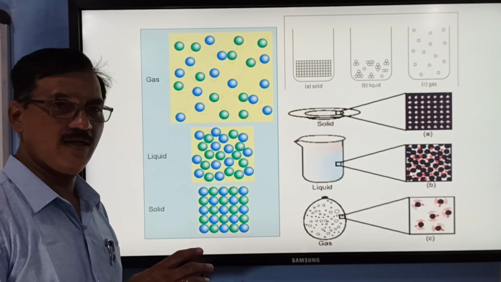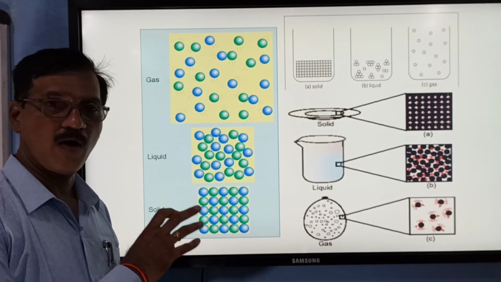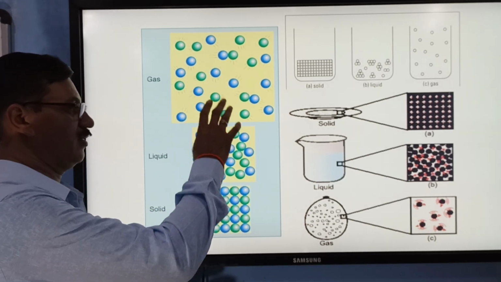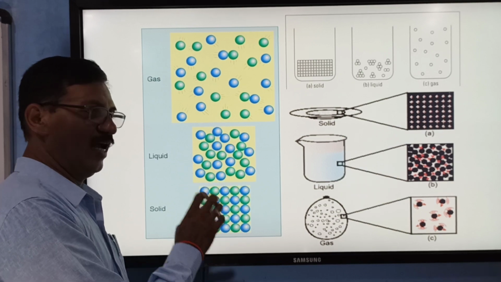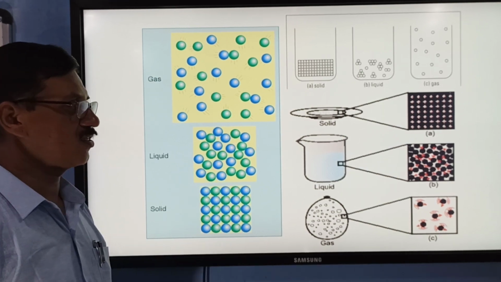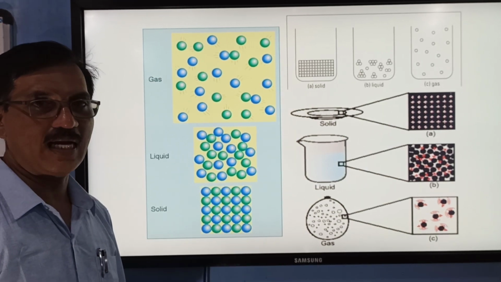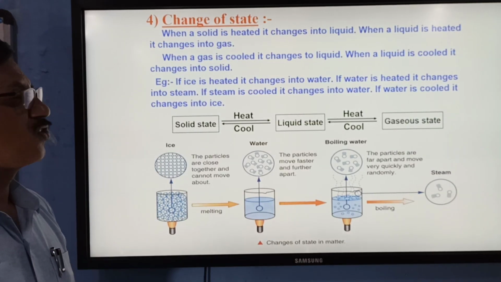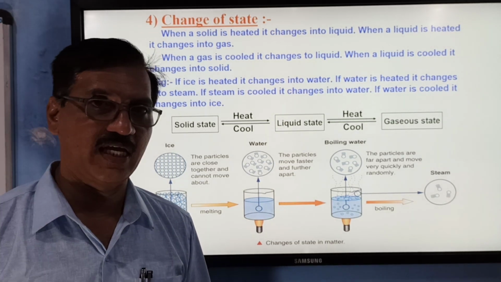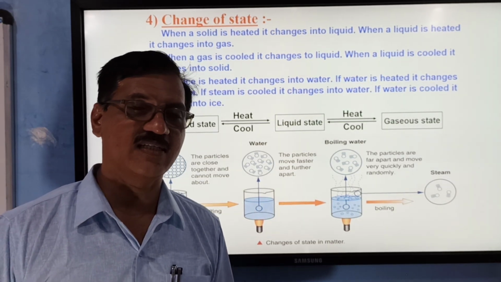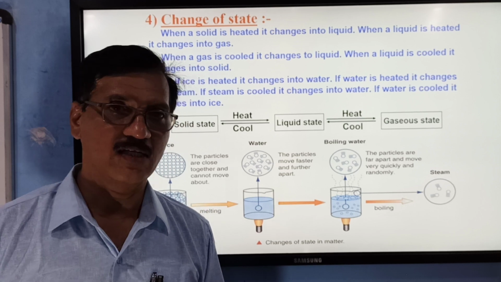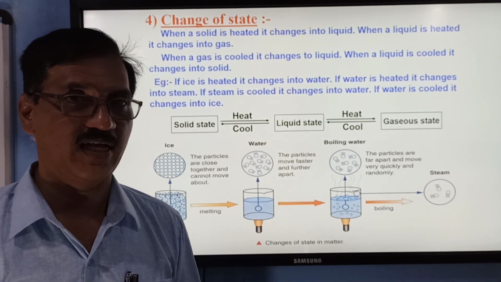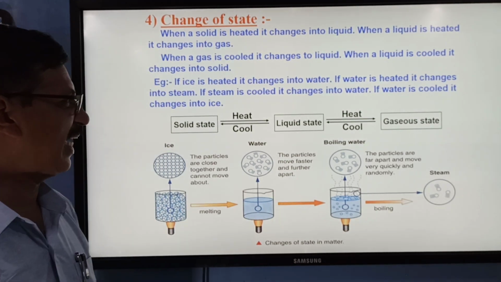Okay, we find the intrinsic view of the solid, liquid, gas in this way. This is the gas particles, this is the particles of the liquid, and this is the particles of solid. So this is how it looks like when it comes to the intrinsic view of the particles, right? Now, change of state. Is it possible to change one physical state into another physical state? A solid can be converted into liquid. Is it possible? Then what are the conditions of that? So let us try to know about the change of state.